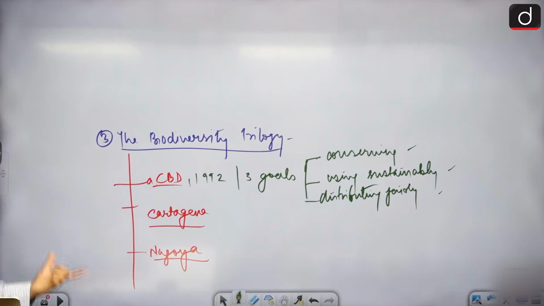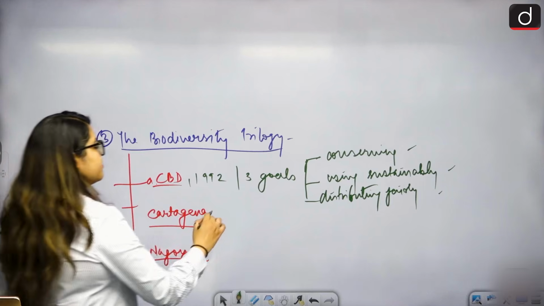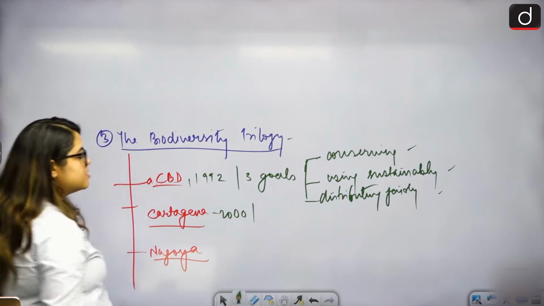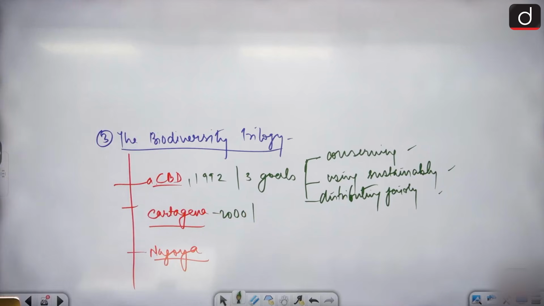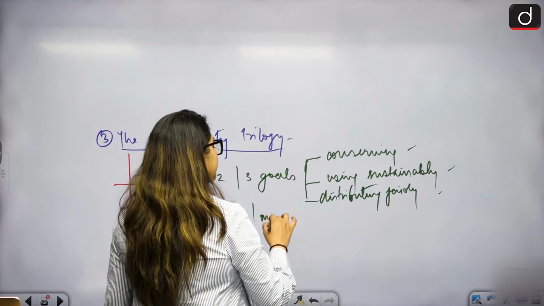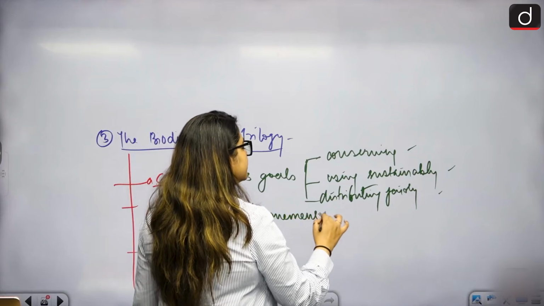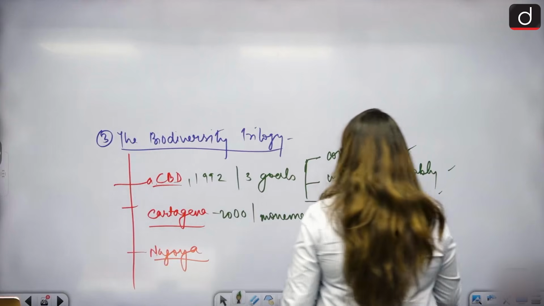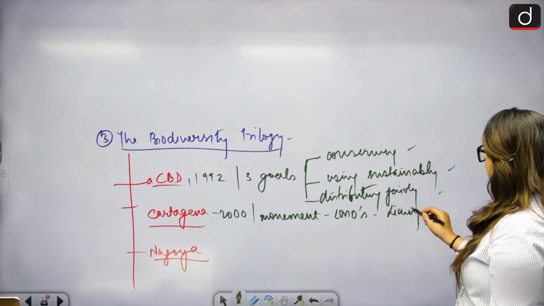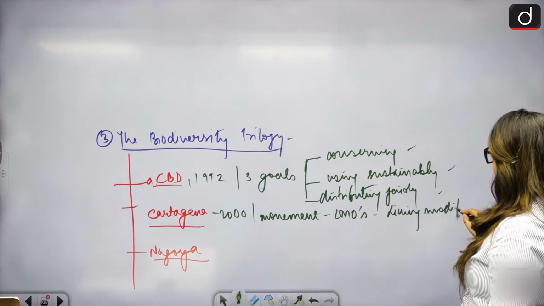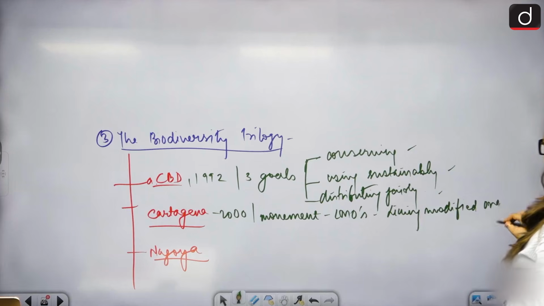Clear? Then we have the Cartagena Protocol of the year 2000. Cartagena basically deals with movement. It regulates the movement of LMOs, living modified organisms. What are LMOs? Living modified organisms, related to genetic diversity.